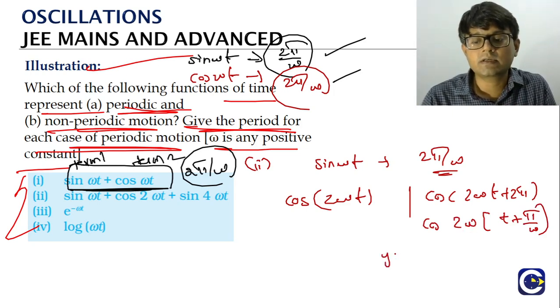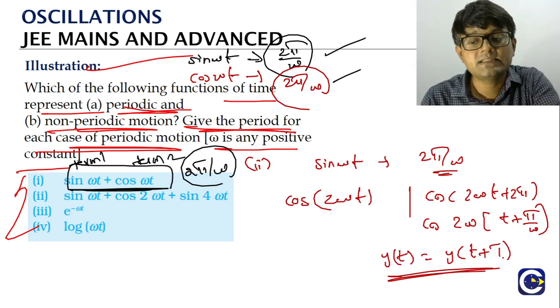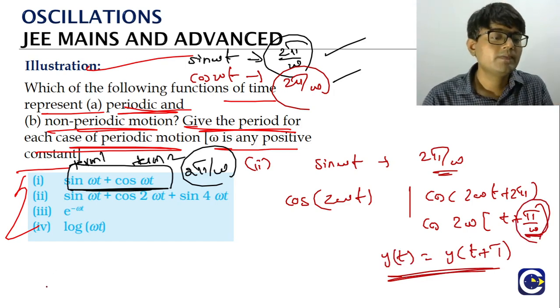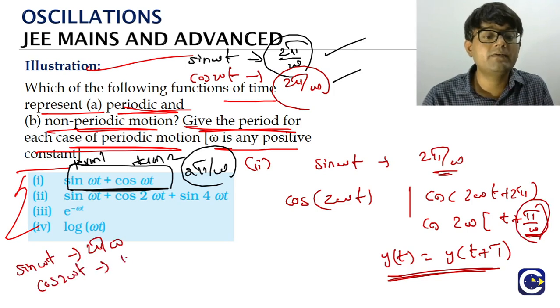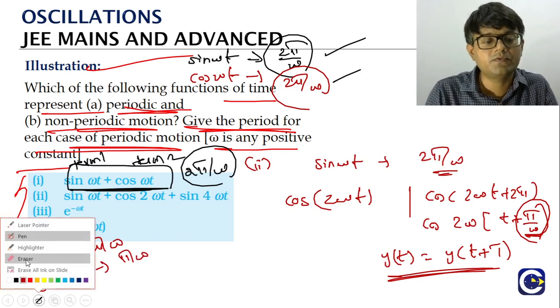Compare this with our general periodic motion expression: function value at a general time t is equal to function value at a general time t plus period. What is the period here? Pi by omega. So sin omega t, the first term, has period 2 pi by omega. Cos 2 omega t has period pi by omega. Now we will go for the third term of the function.